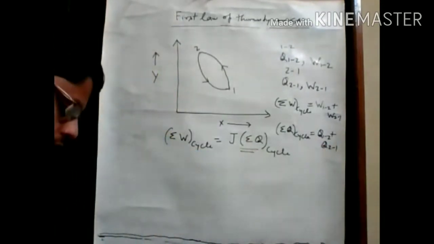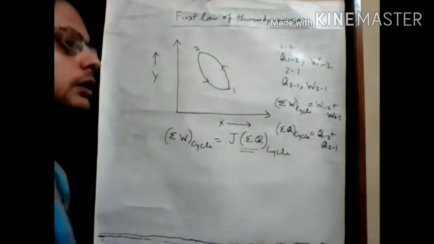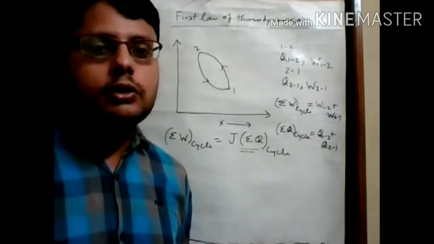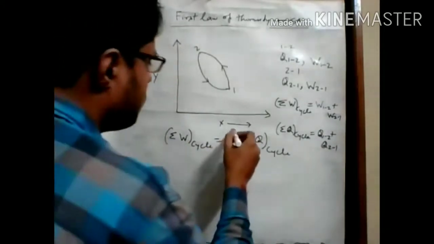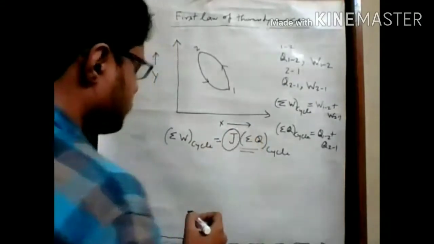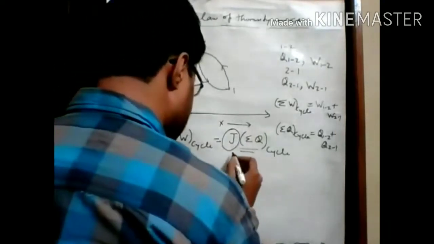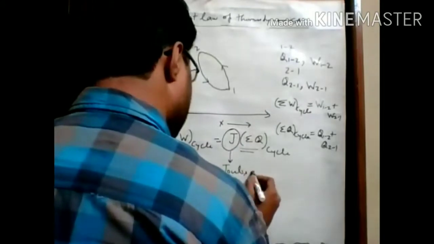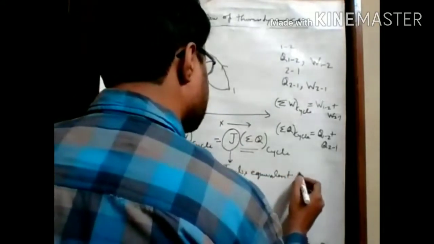We know that work energy is converted into heat energy, or heat energy is converted into work energy. But what is this term J? Here J is Joule's equivalent constant.